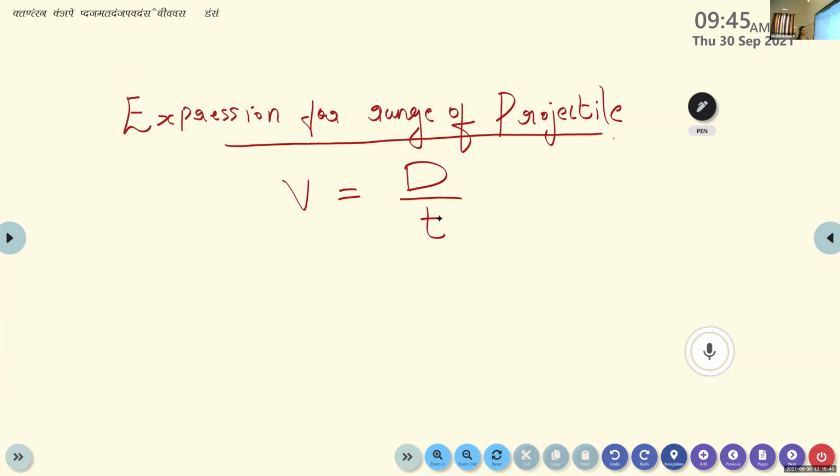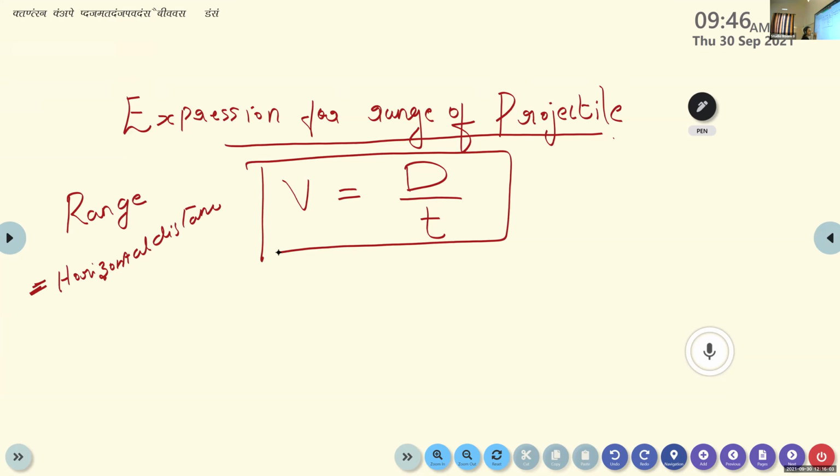Okay. So here we need to calculate the range. Range means maximum horizontal distance. It is the horizontal distance. So here in this equation, v is equal to d by t. This d represents the horizontal distance. So we can rewrite this equation in the form d is equal to vt.